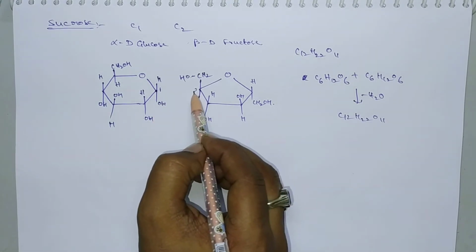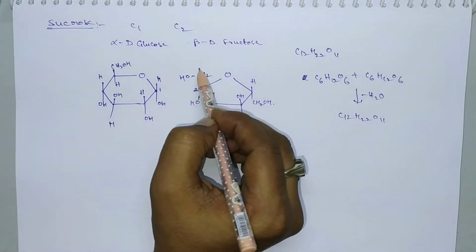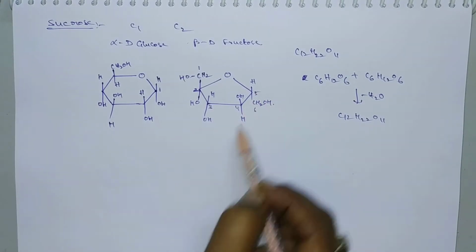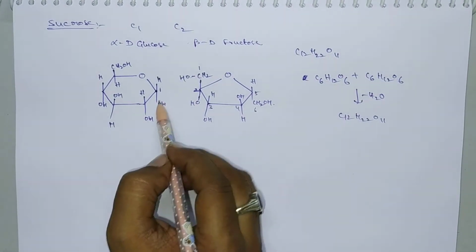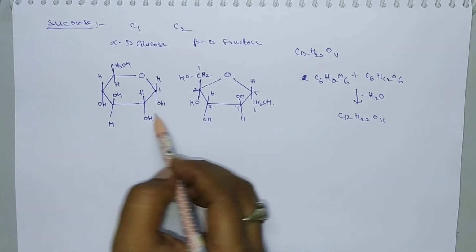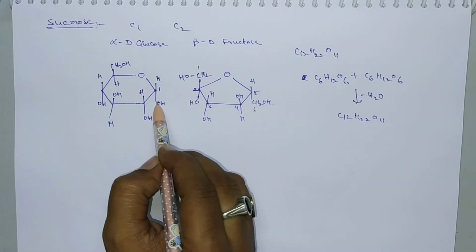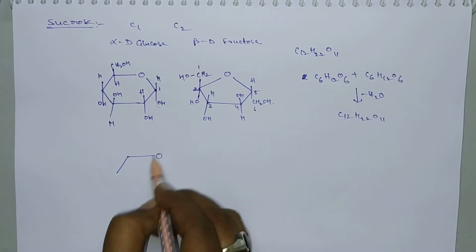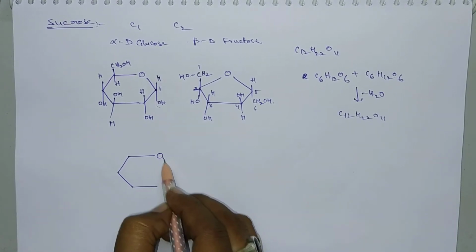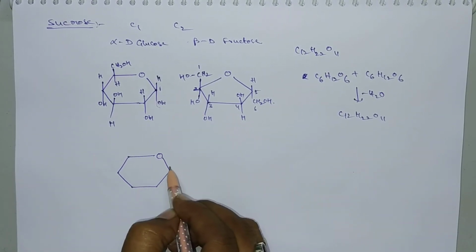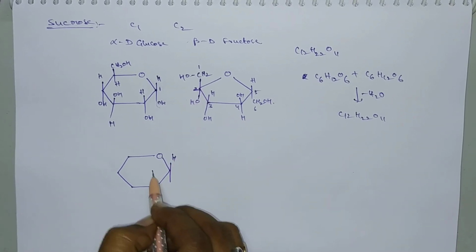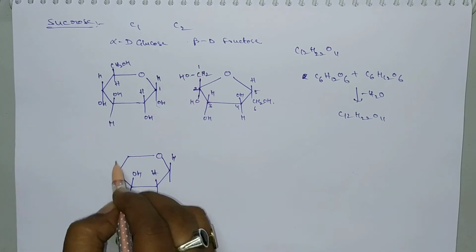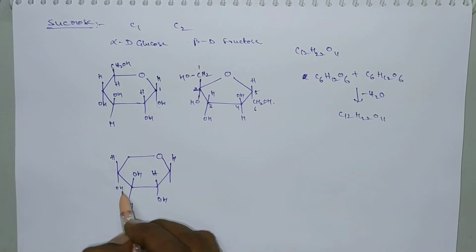Here it is the second carbon C2. This is the first one, second, 3, 4, 5 and sixth one. The point of linkage should be between the first and second carbon, so the water should be removed from this one. Then we get the structure like this. The remaining groups are the same, we just remove the water.